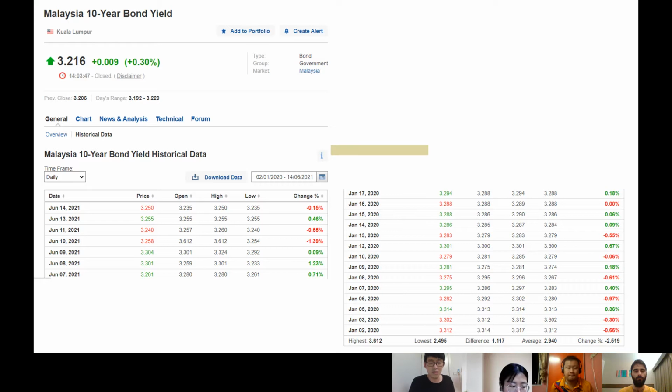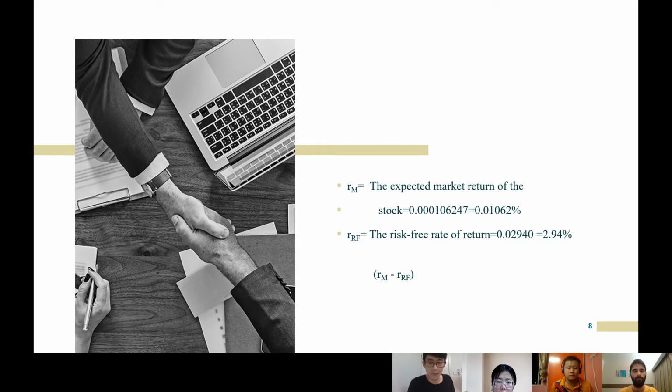This one is the Malaysia 10-year bond yield. For the expected market return of the stock, we can refer to the FBMKLCI, and the selected time range is from January 2nd, 2020 to June 14, 2021. According to the figures in the table, we take the value of the second day minus the value of the first day, and divide the result by the value of the first day to get the market return of that day.